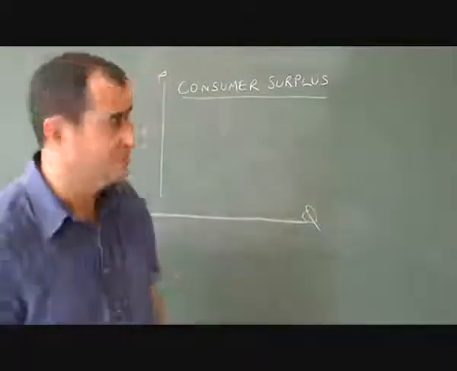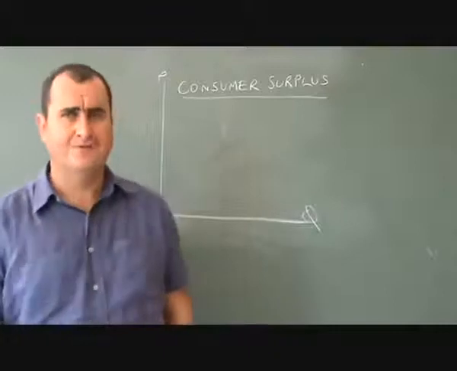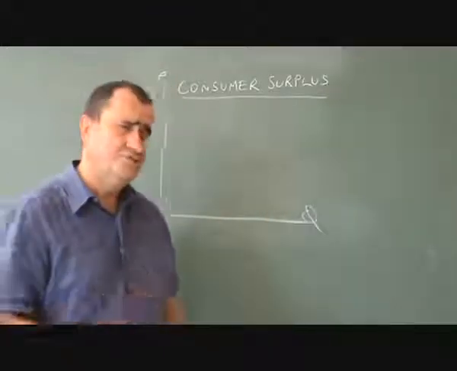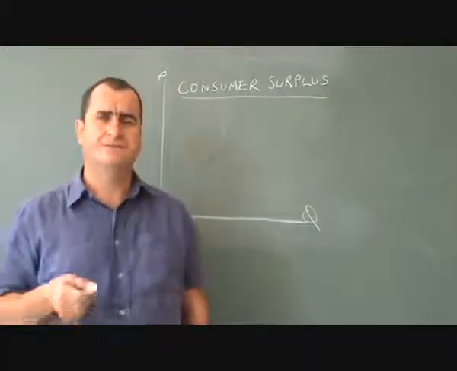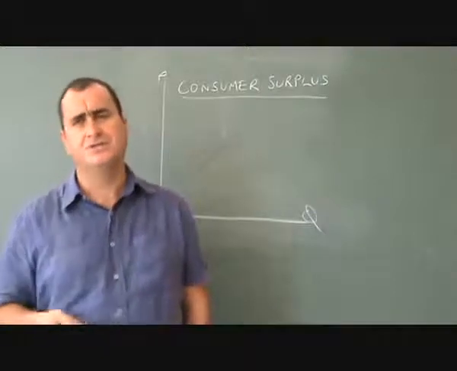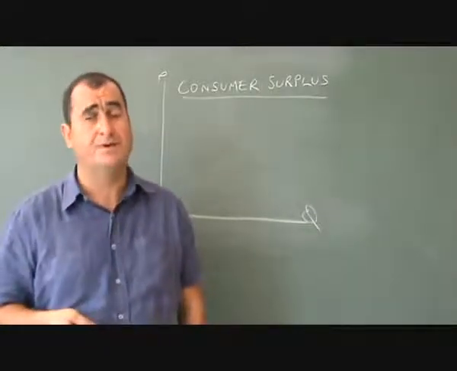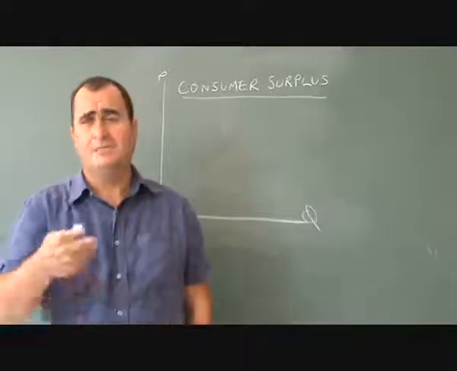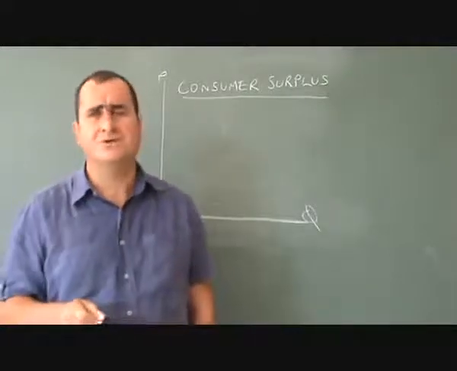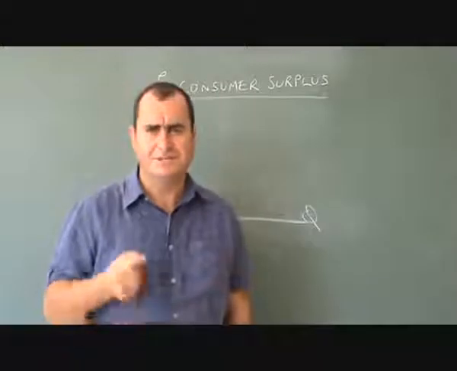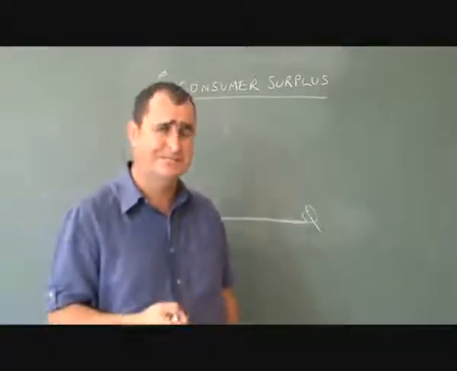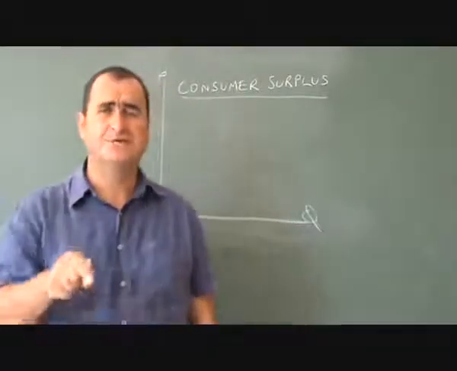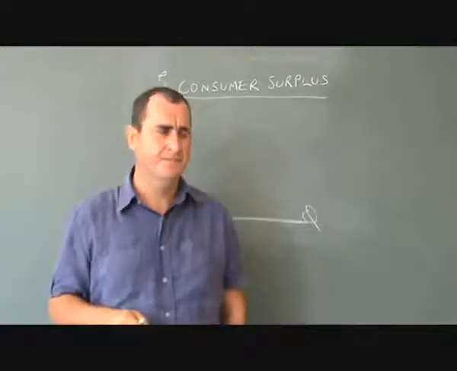Hi, consumer surplus. Consumer surplus is a pretty straightforward concept in economics. Consumer surplus is said to exist when there is a difference between the price a consumer has to pay and the price they were prepared to pay. You might be prepared to pay $200 for a ticket to a big sports match that you want to watch, but if the ticket only costs $120, you've got $80 of consumer surplus.